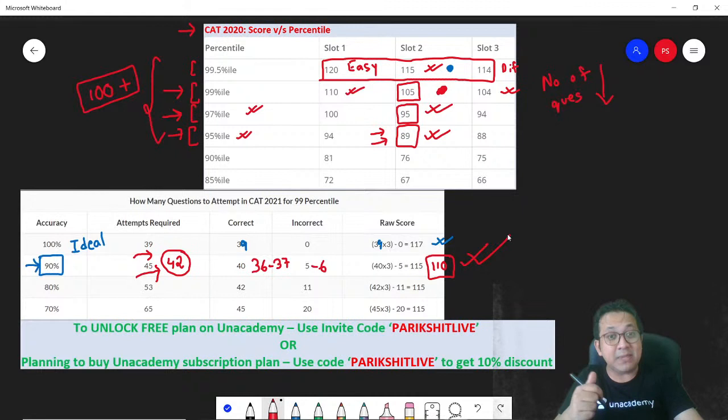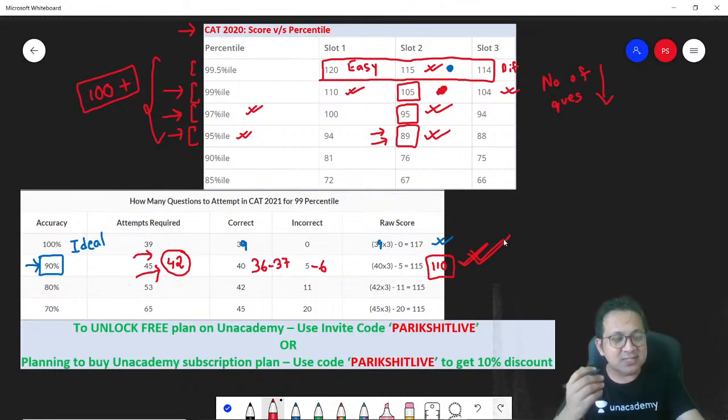Some of you might be happy even with 99. Most of you would be happy. Even this would be a very safe range. So remember, your number of attempts should be a bit more compared to the target score. And how much more? That is defined by your mock exams. Look at your mocks. Go back to your last 5-10 mocks. And I think the best time to do this would be October end.